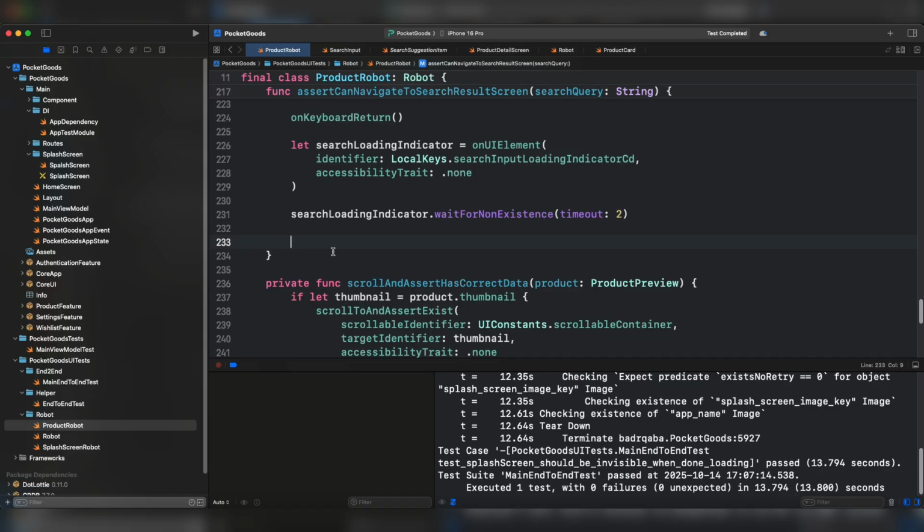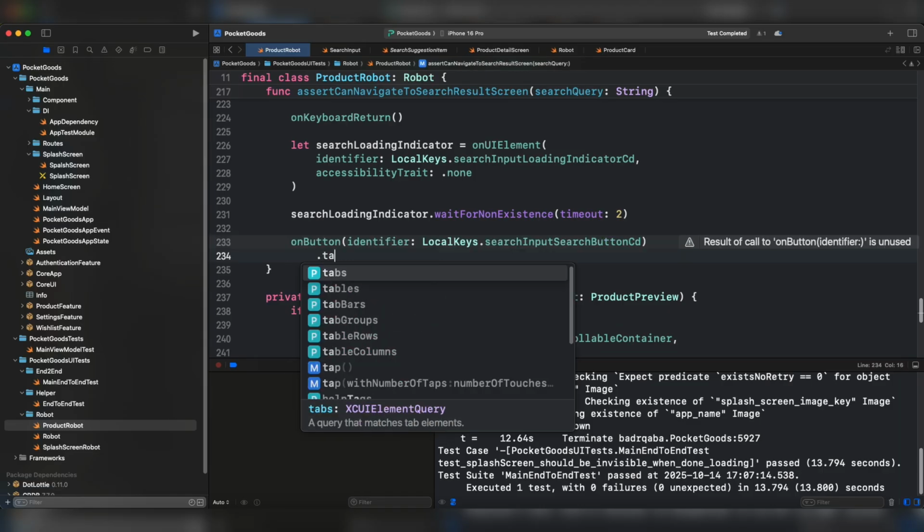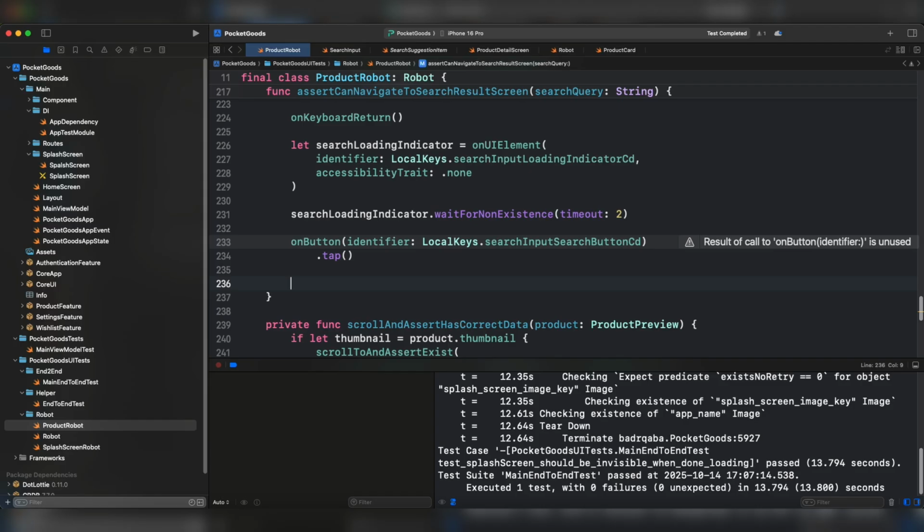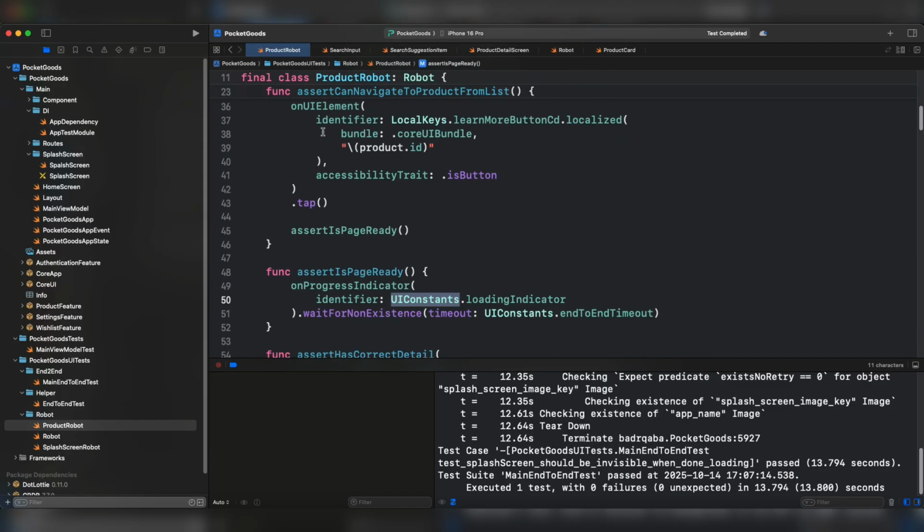We have to look for the magnify icon button. After finding this button, we're going to click on it. And we have to assert that the page is ready. And that's pretty much it for the test.